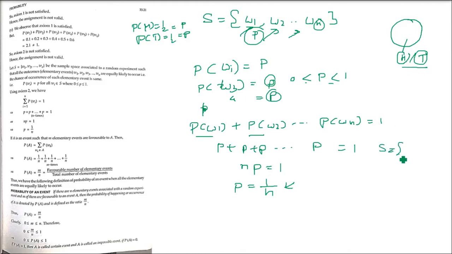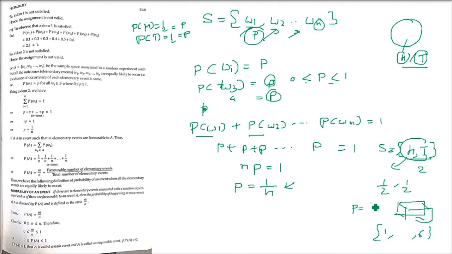So the sample space is head and tail. How many elementary events are there? 2. So what is the probability of getting head? 1 by n, which is 1 by 2. Again 1 by n, which is 1 by 2. If you are throwing a die, 1, 2, 3, 4, 5, 6 can come. So the probability of getting any one of these numbers, say 3, 4 or 5, is 1 by 6, because n is how many elementary events you have.